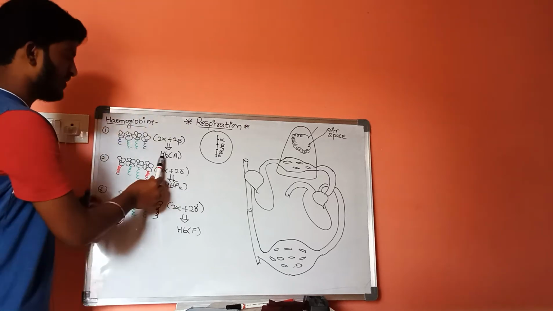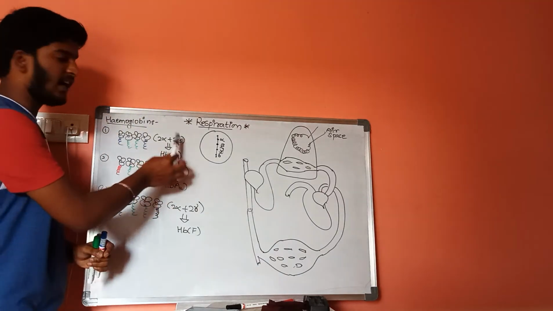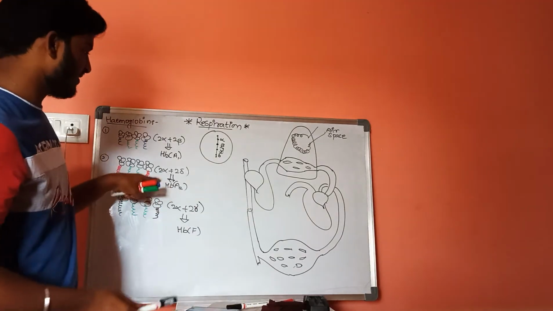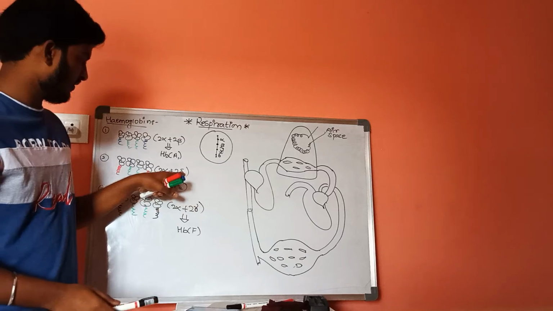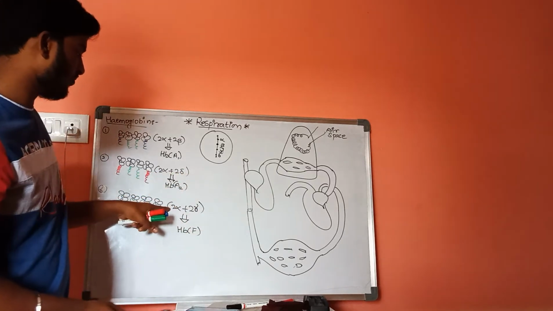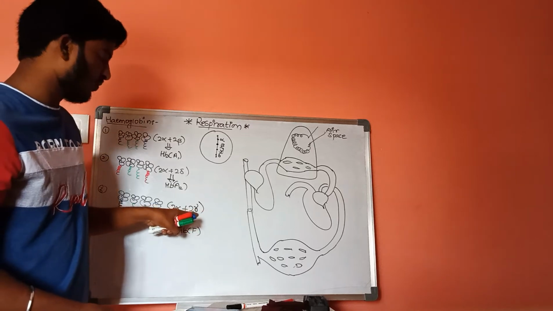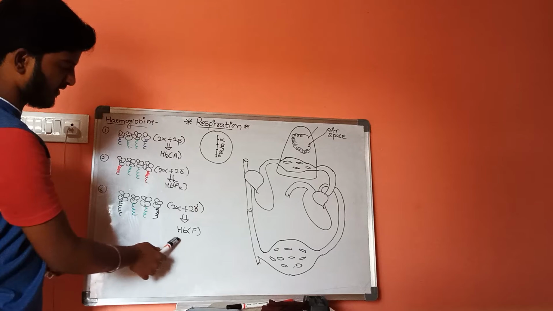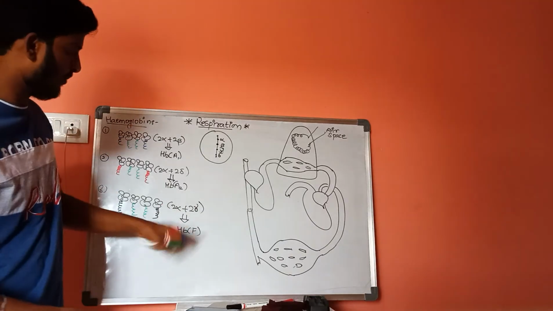Out of these three, the most important types of hemoglobin are HbA, HbA2, and HbF. HbA1 consists of two alpha chains and two beta chains. HbA2 type consists of two alpha chains and two delta chains, and HbF type consists of two alpha chains and two gamma chains. This is fetal hemoglobin.